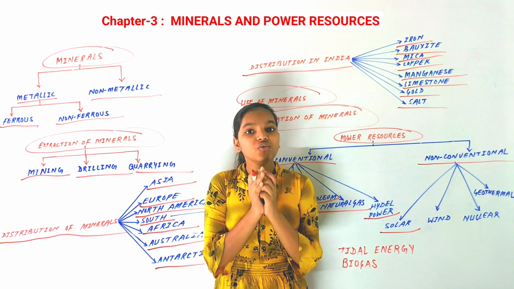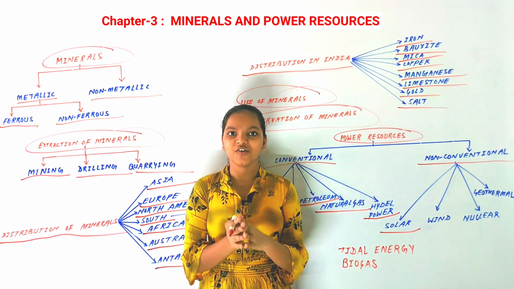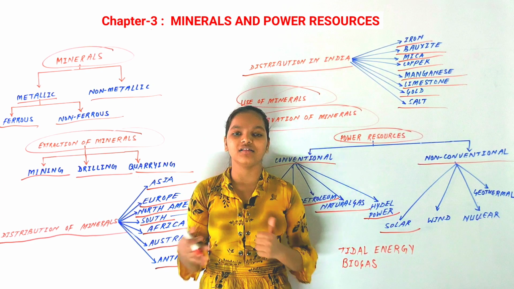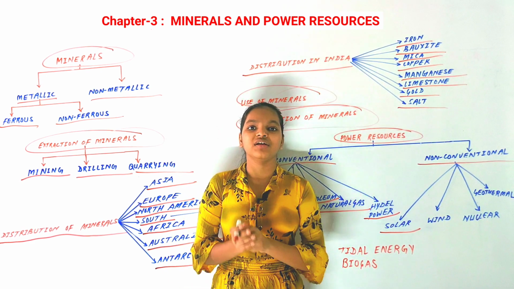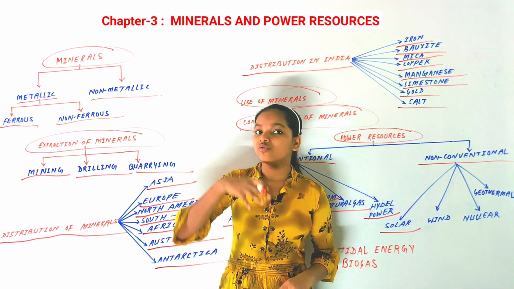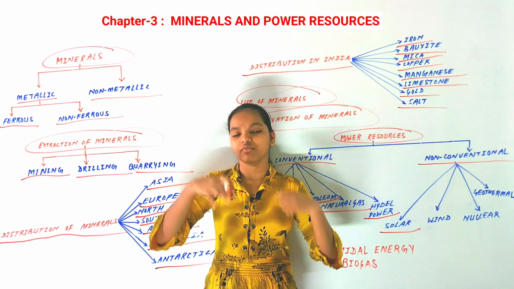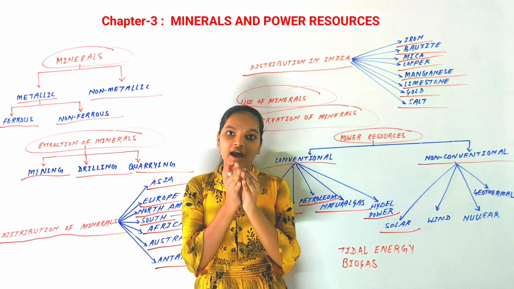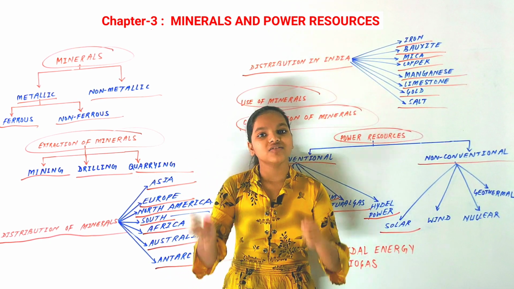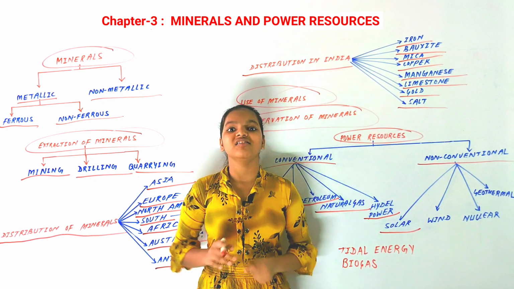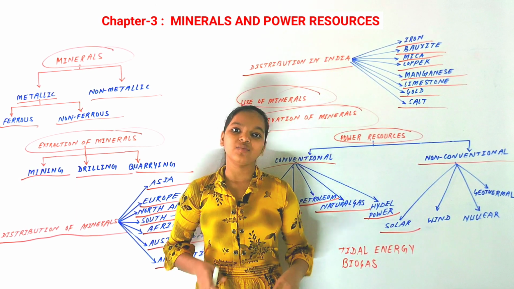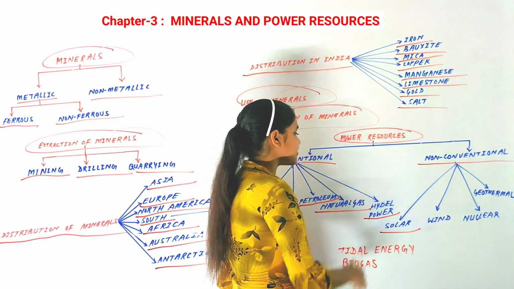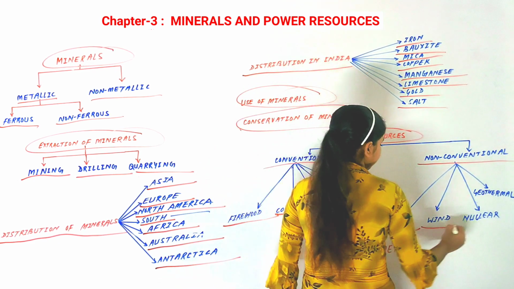There is no very big infrastructure for it like we make for hydroelectricity or any other. So it is the easiest way to convert solar energy into electricity or any other energy, and it can't get exhausted. You know that the sun's rays, light and heat are a natural phenomenon, so it can't get exhausted. Now our next topic is wind energy.